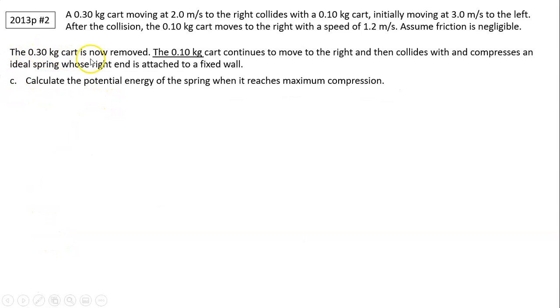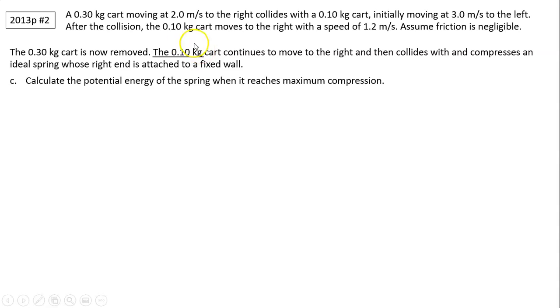Now the 0.3 kilogram card is removed. The 0.1 kilogram card continues to move to the right and then collides with and compresses an ideal spring whose right end is attached to a fixed wall. Calculate the potential energy of the spring when it reaches maximum compression. So when it reaches maximum compression, that means the card must stop. The speed has to be zero.